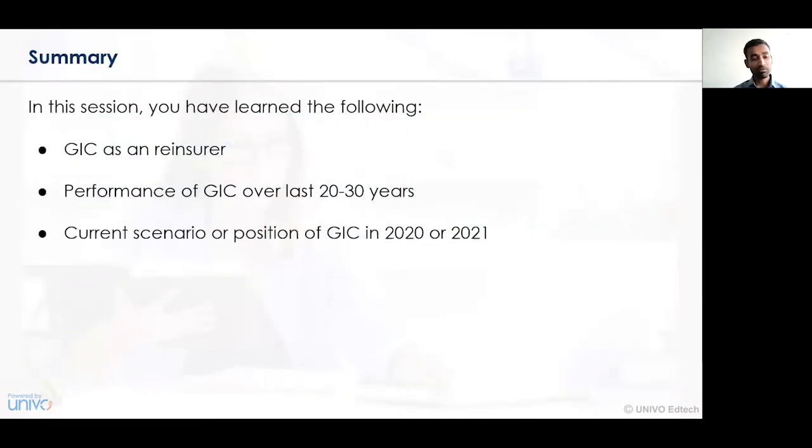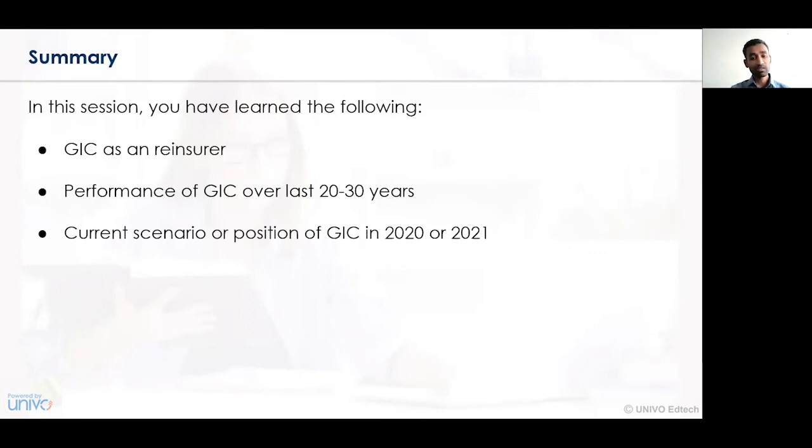So now let's summarize what we have learned in this session. From this session, we have understood how GIC is working, or how GIC is performing as the prime reinsurance player in the Indian market. In terms of the Indian economy, GIC is one of the sole participants, or the major participant, in the reinsurance business. We have also seen the performance of GIC over the last 20 to 30 years and how it has been performing according to the need, want, desire, and requirement of the economy.